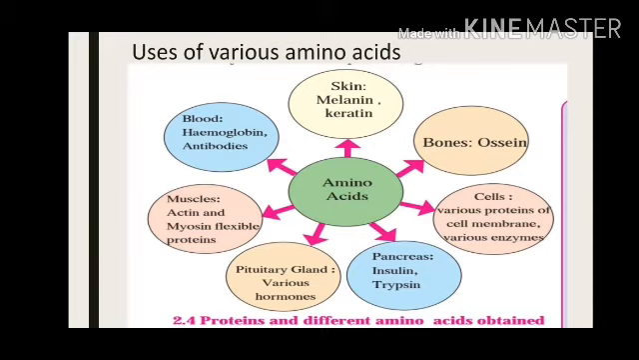Talking about blood, hemoglobin is a protein molecule, and antibodies are also very important, and to make and produce them, amino acids are important.